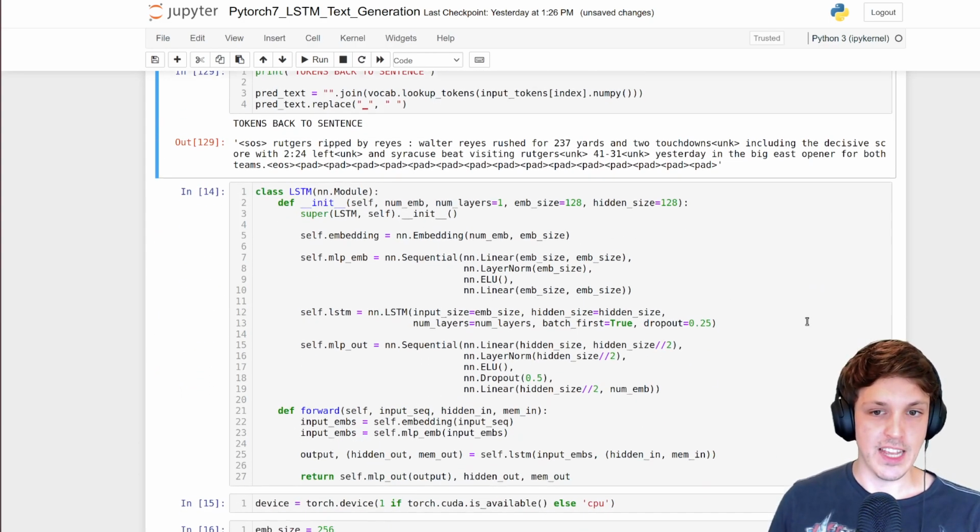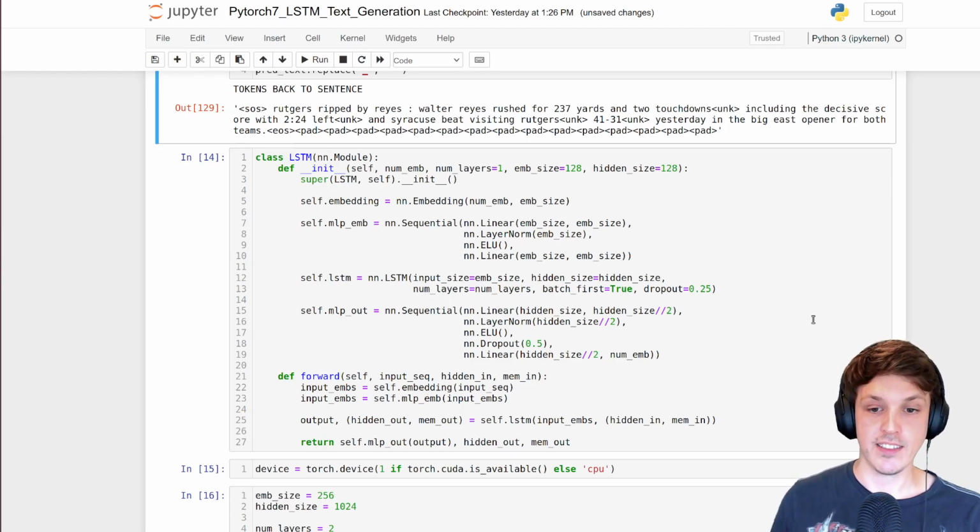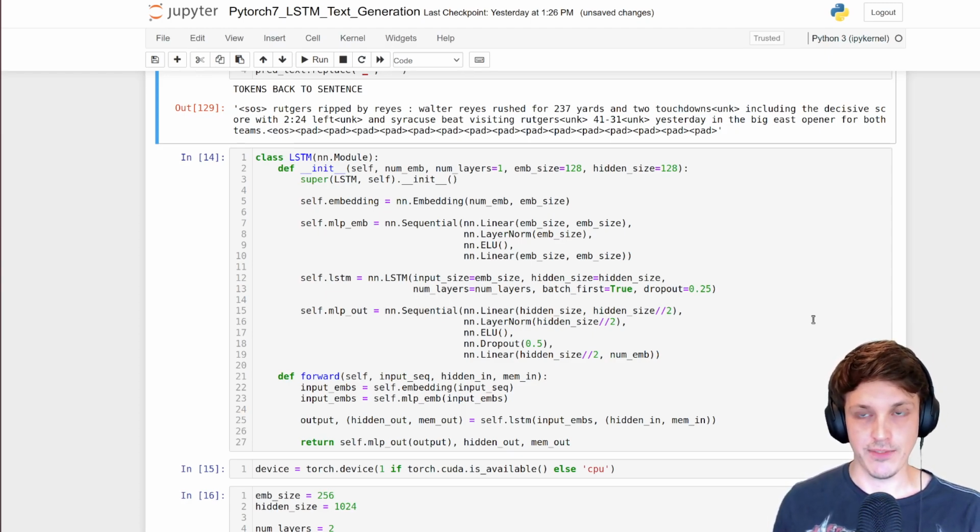Okay, so our LSTM is going to be pretty similar to the text classifier, except instead of 4 classes, we're going to have a class for every single token.